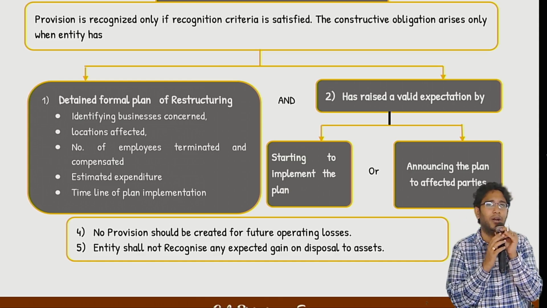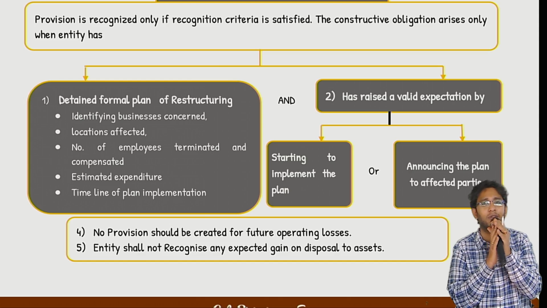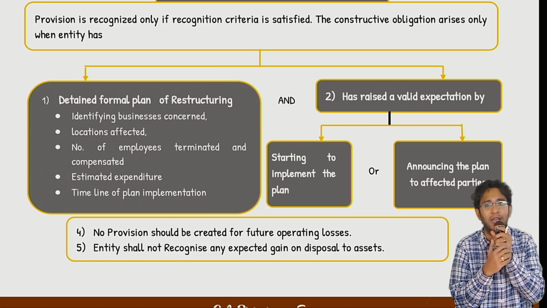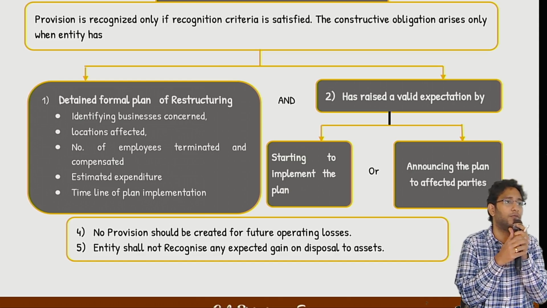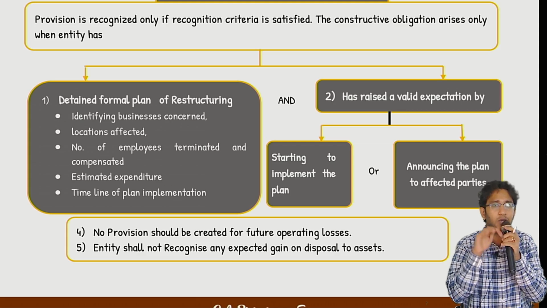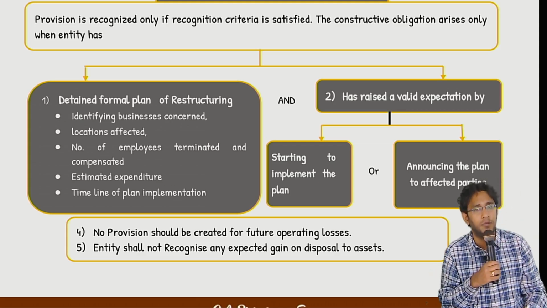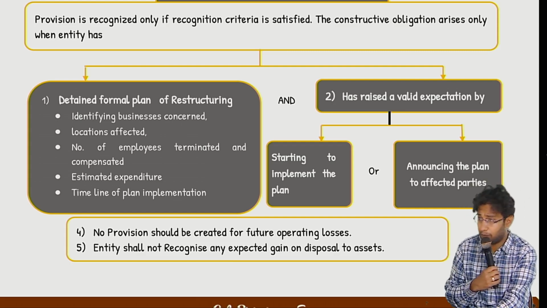Sir, when I shut down a division, some assets I will sell now, some in future. Yes. On those assets, a gain can also come. Can I recognize that gain now itself? The PPE standard will kick you if you do that. When can you recognize a gain on disposal of assets? Only when they are actually disposed. That's all. This is Ind AS 37.